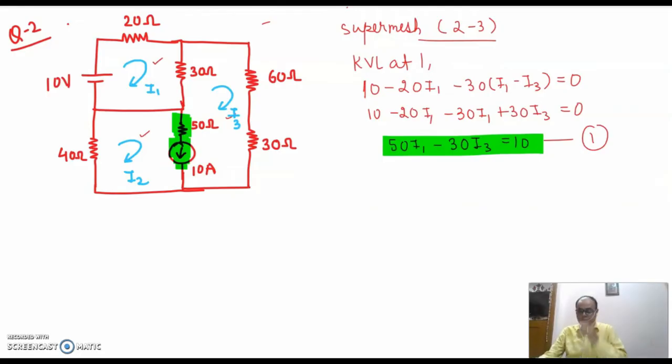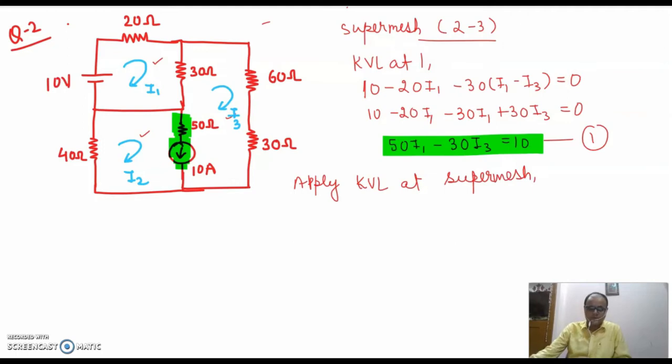Now, the most important step, apply KVL at super mesh. Now I am applying KVL at super mesh. First of all, I am highlighting the super mesh. For your convenience, I am highlighting the super mesh. See, a super mesh is formed between mesh 2 and 3.